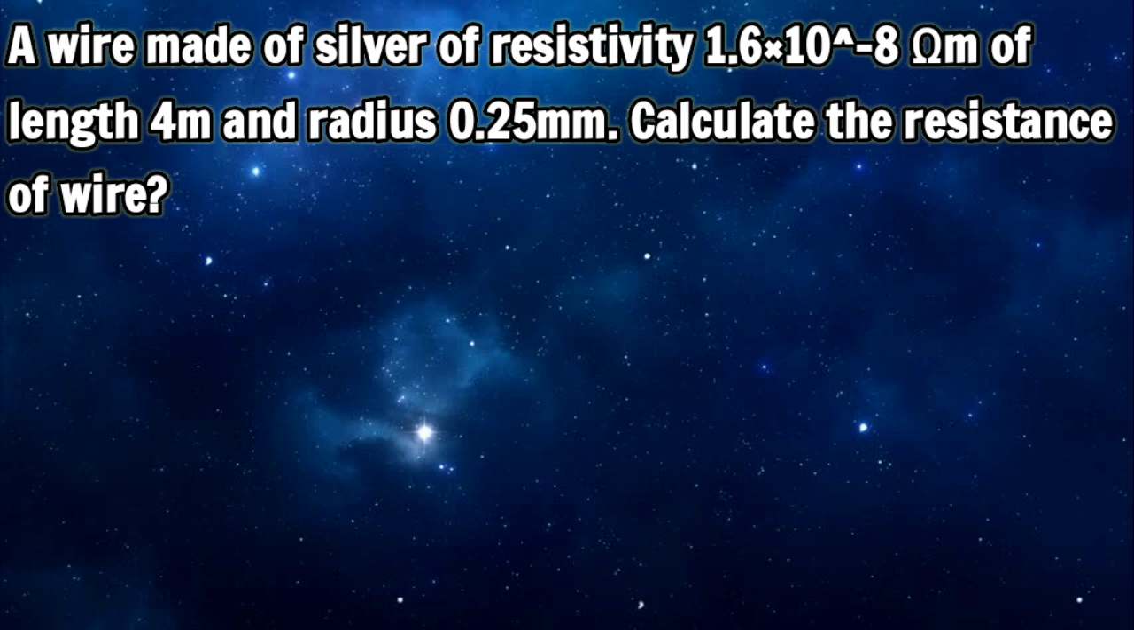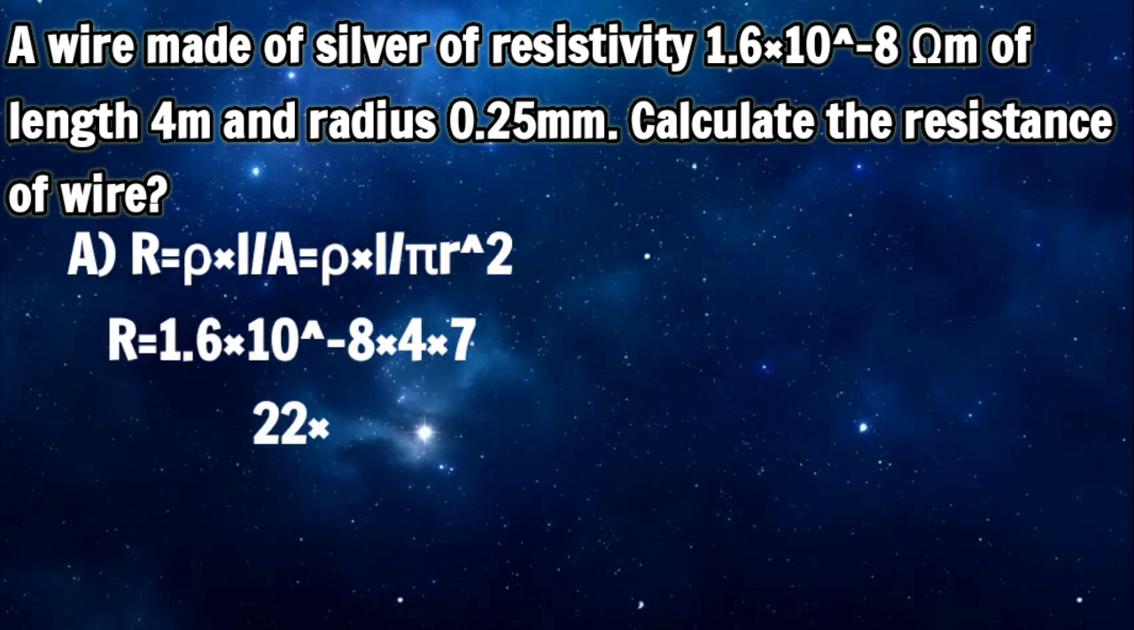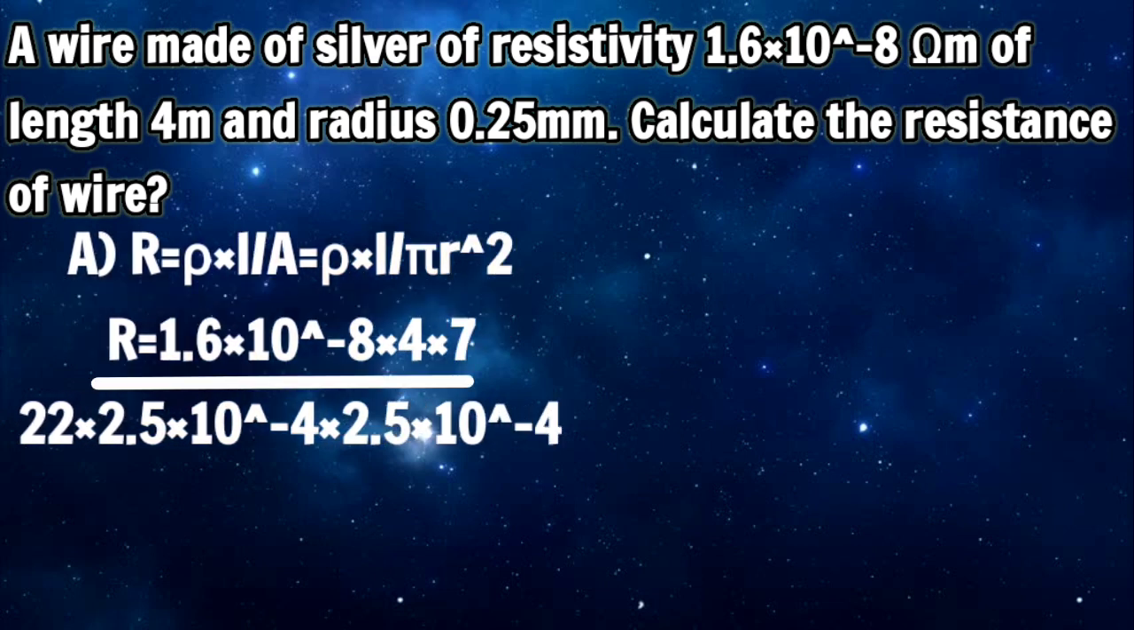Yes, it can be made. But it is not made because the cost of silver is so high. Now let's see how to solve it. The formula is R is equal to rho L by A. Here we can rewrite it as rho into L by pi r square, because the area of cross section can be written as pi r square.